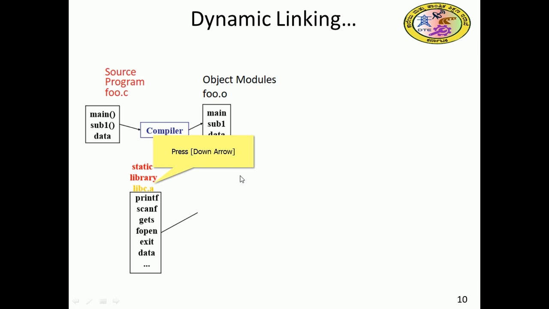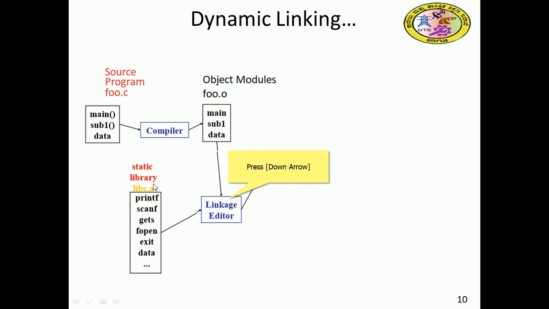Here we need to link some library files, such as stdio, with printf and scanf. Those are static library files, so the linkage editor will do the linking here.